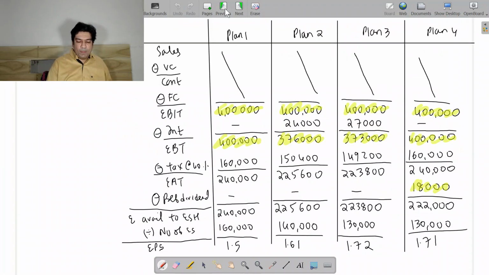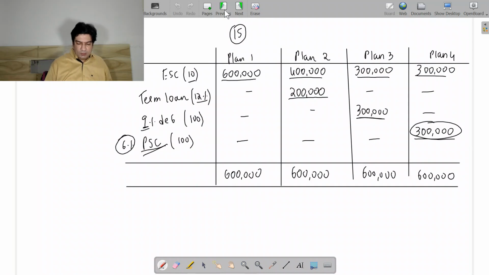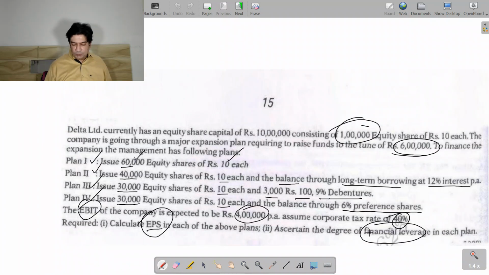So we have got the financial leverage, we have got the earning per share. Now the sum is lengthy, it is having a combination of 2 chapters. So you should be aware before appearing for your exams.